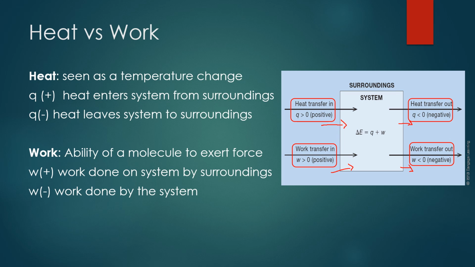So you get positive values. Now, when the food leaves your system, however it does that, that is usually a more negative experience, if you understand what I'm saying. So things transferring out of the system into the surroundings are associated with negative values, whereas things going into the system are associated with positive values.